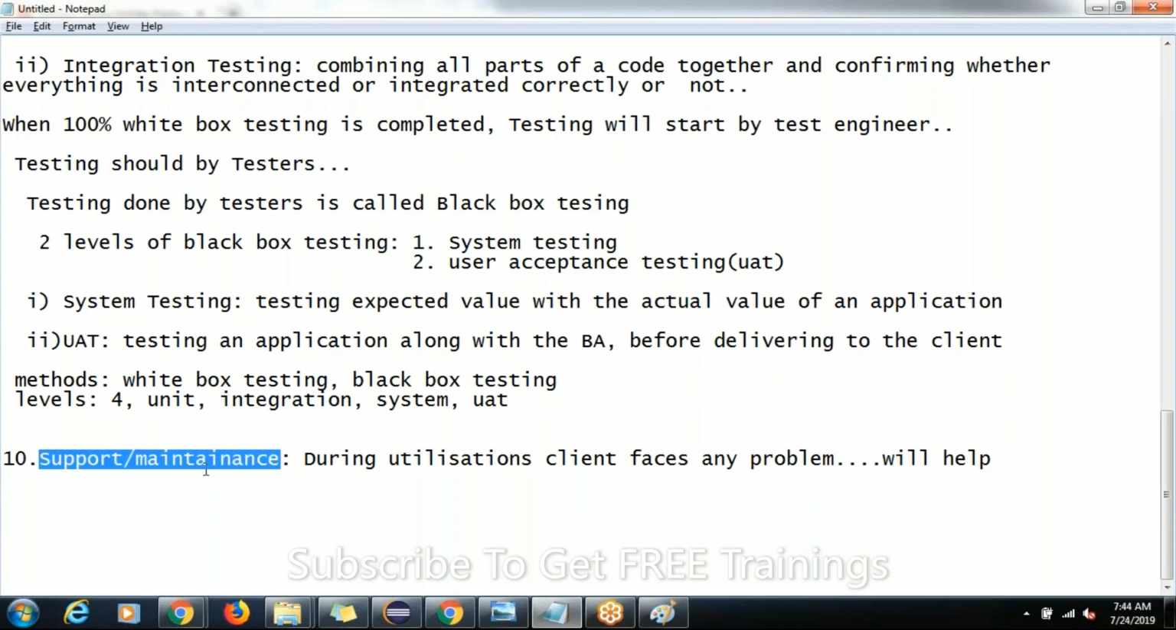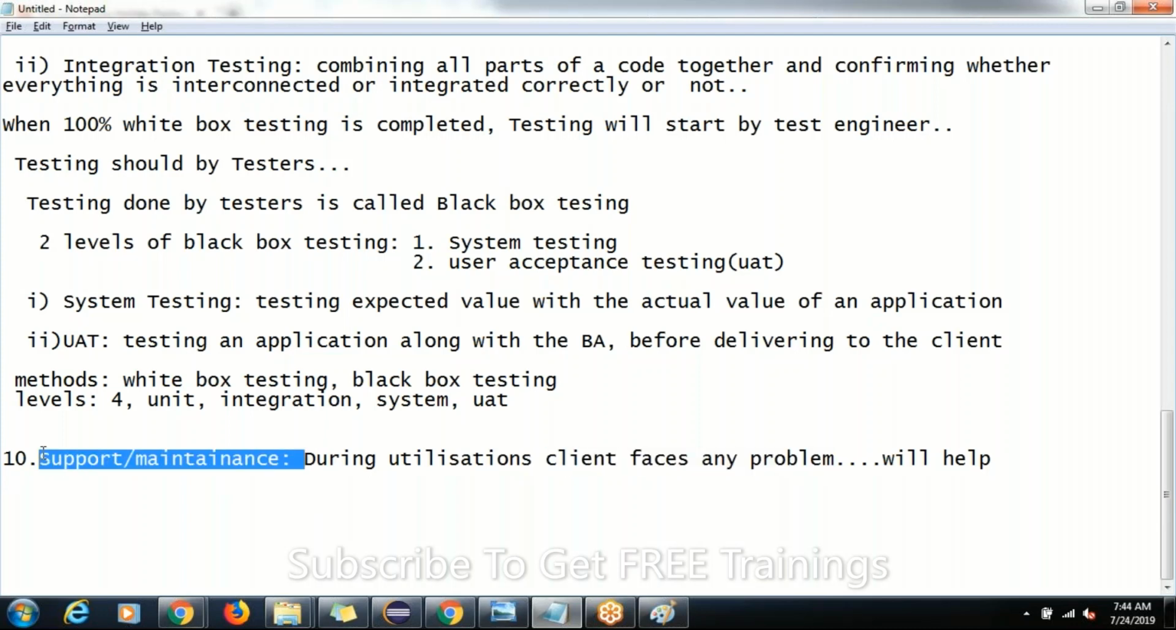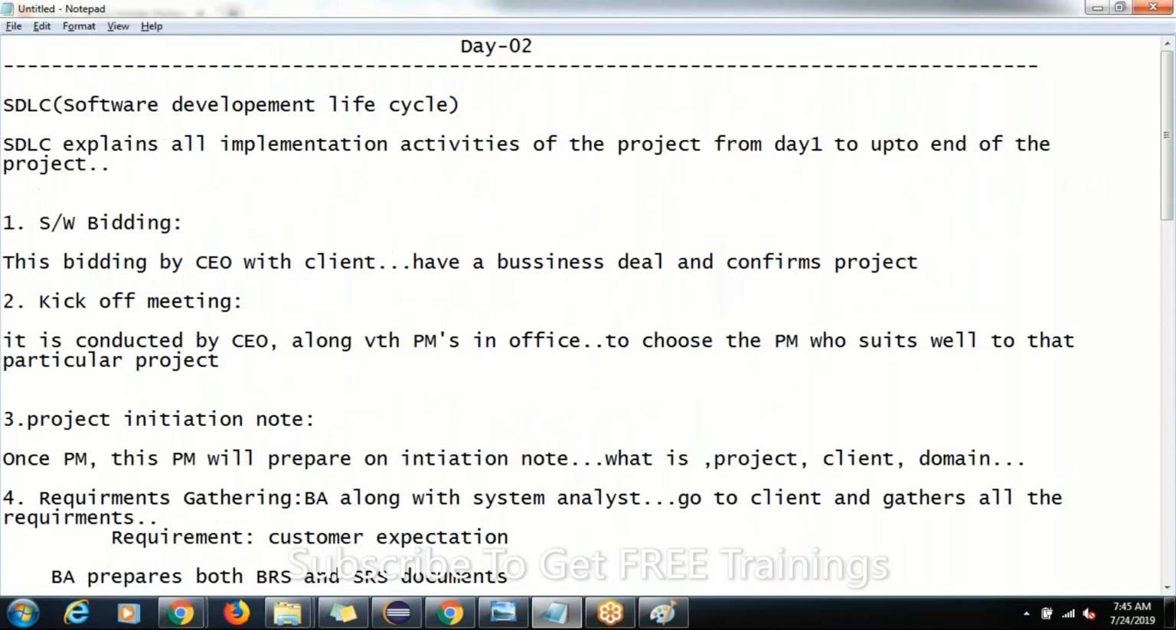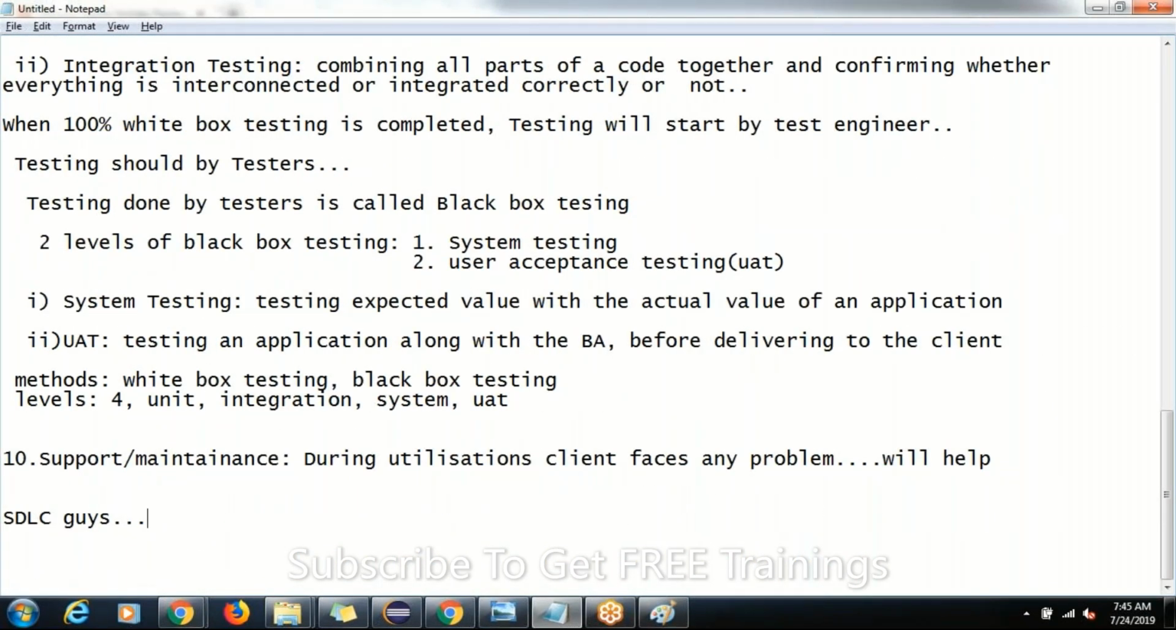There will be a separate support and maintenance team in our offices, right? If the client faces any problem, this person should handle it immediately and resolve the issue. So this is what SDLC is, guys. A very, very important topic, so concentrate. I have clearly written every point in the notes. Go through these notes and get back to me tomorrow, because I'm going to ask questions on this tomorrow.